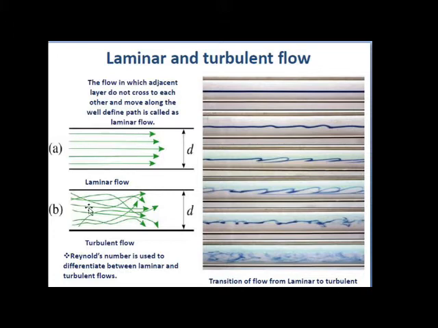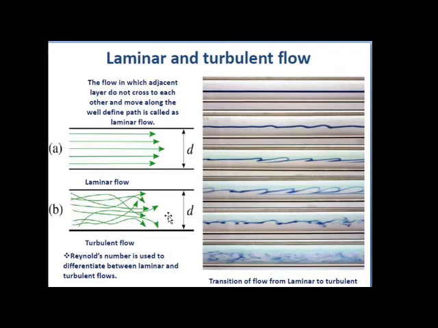The second type of flow is turbulent flow, opposite to laminar flow. Here all the fluid particles are moving in a zigzag way. In laminar flow all the fluid particles travel in a straight path, but in turbulent flow they travel in a zigzag way.